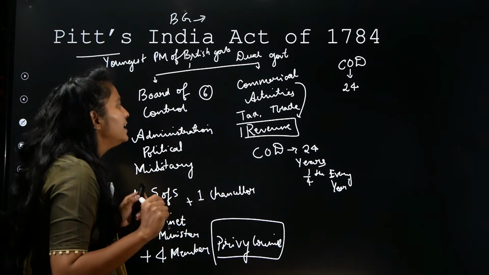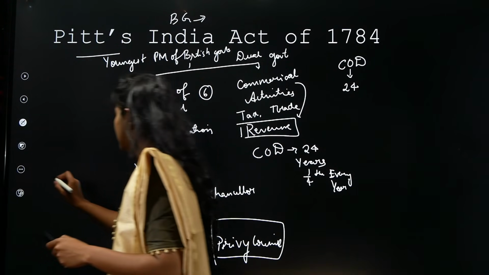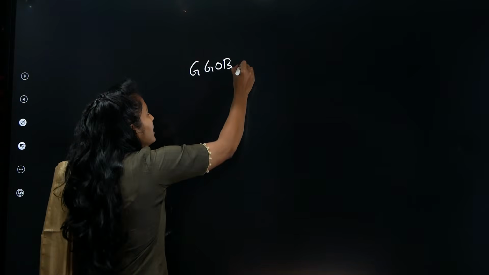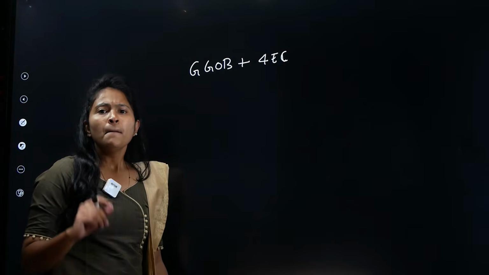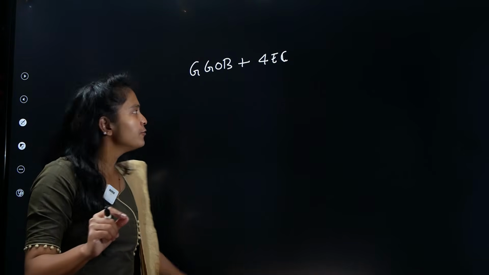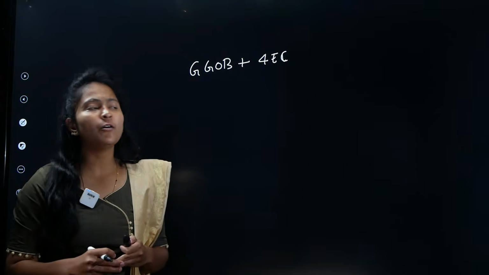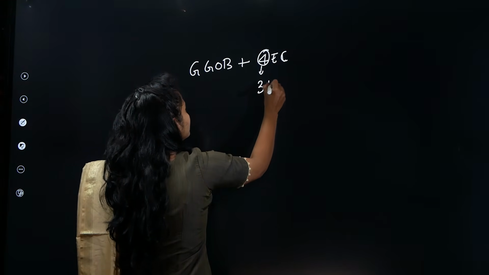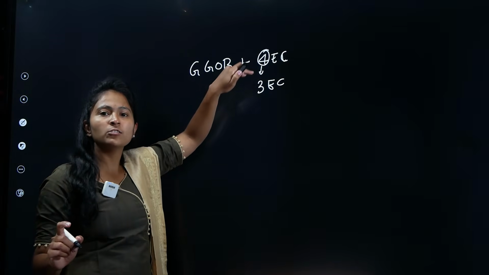Now the second provision. We had seen that in the previous act, there was the Governor General of Bengal, and he had how many members? He had 4 executive members, right? 4 executive council. Pitt's India Act wanted to give more power to the Governor of Bengal. That is why what he does is, he reduces this number from 4 to 3 people.